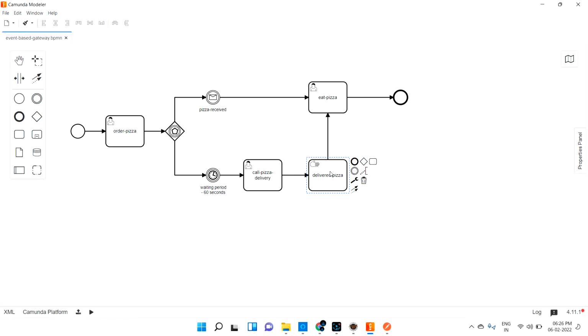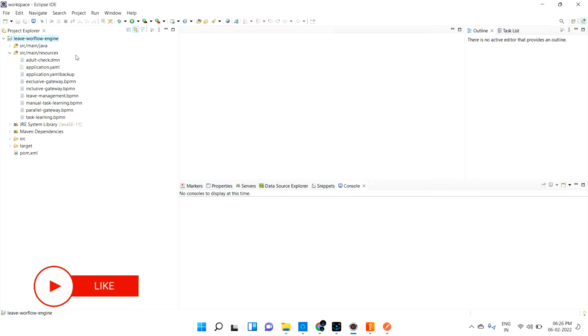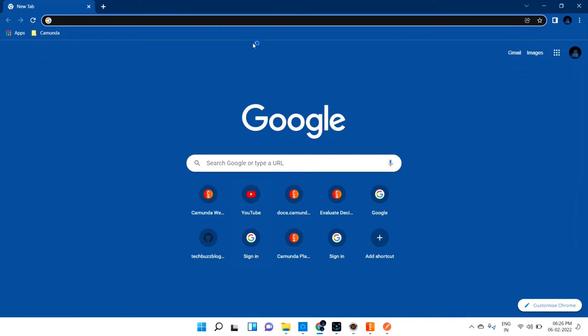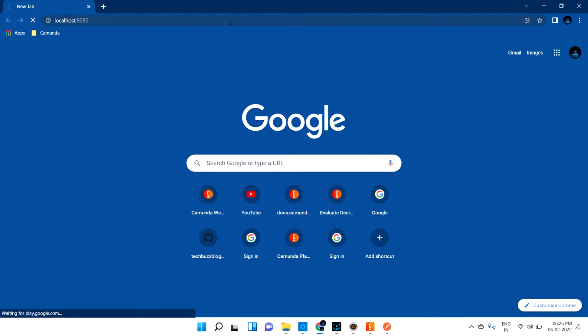Let's try to run this directly in the application. Let me go and check that the BPMN diagram came here. Okay, event based gateway, that's fine. Let me run the application. Let me go and hit my localhost URL.